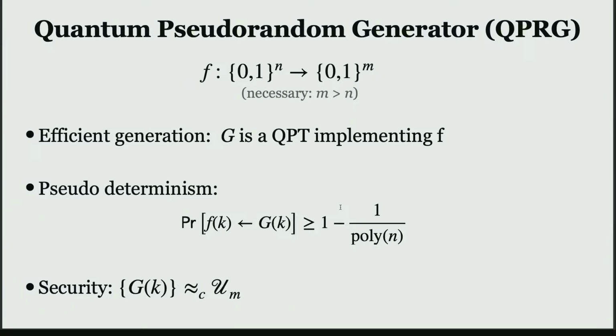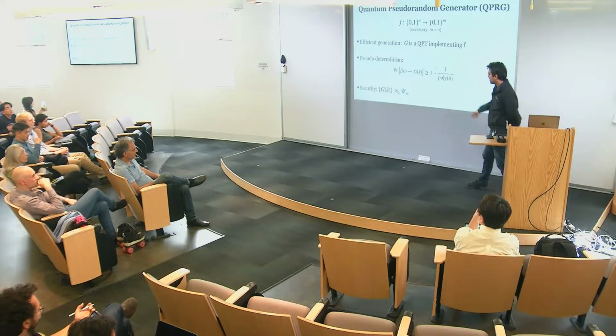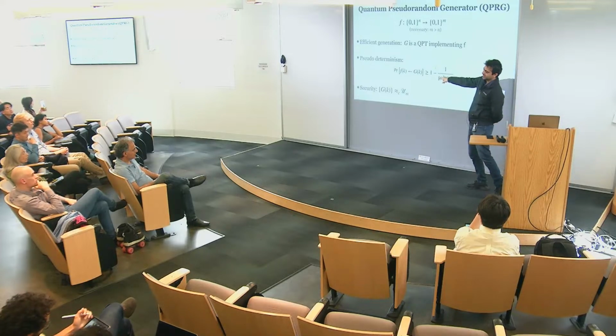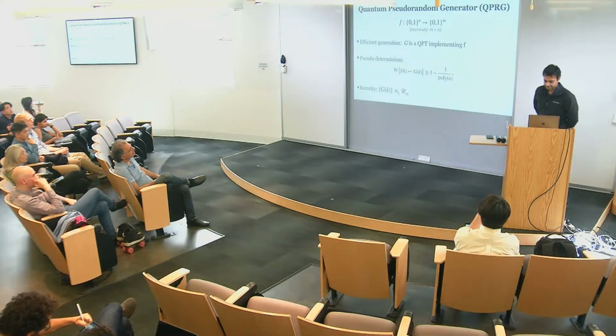Is that definition conditioned on outputting correctly? Is that indistinguishable from F(K) or G(K)? No, it's just always the case. I see. So even if your G outputs a bad string with some inverse poly probability, you still want it to look uniform? Yes. Here, I'm only giving one sample. If I give 2 samples, then it's trivially distinguishable. Any other questions?